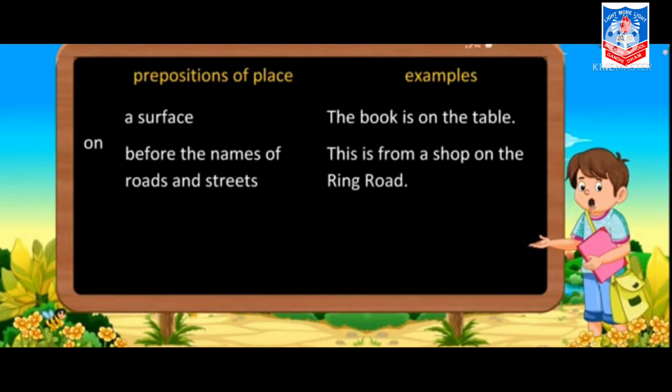Firstly, on is used by a surface. Okay, like the book is on the table. On is a preposition of place. Surface where the book is kept. Second, before the names of roads and streets. Before the names of roads and streets also we are going to use on. Like, this is from a shop on the ring road.